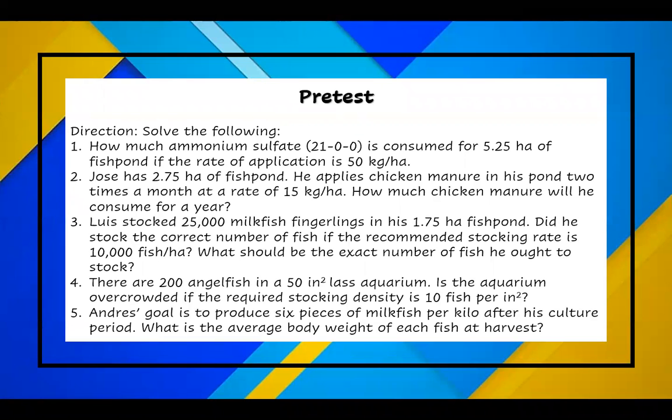The fourth question. There are 200 angelfish in a 50 square inches glass aquarium. Is the aquarium overcrowded if the required stocking density is 10 fish per square inches? The fifth question, Andres' goal is to produce 6 pieces of milkfish per kilo after his culture period. What is the average body weight of each fish at harvest?